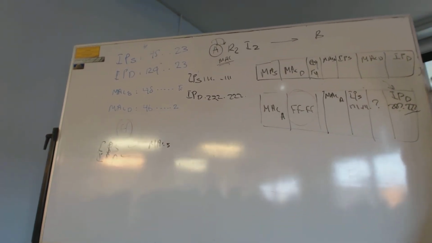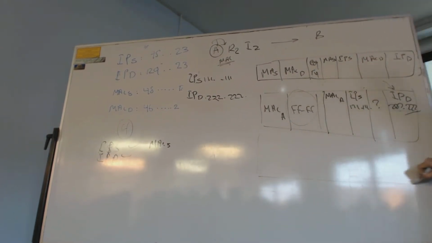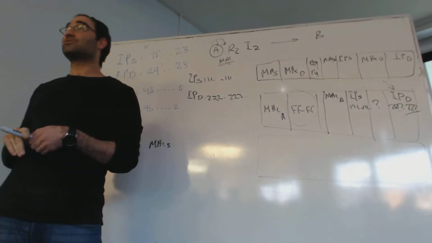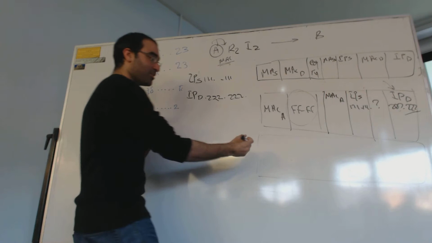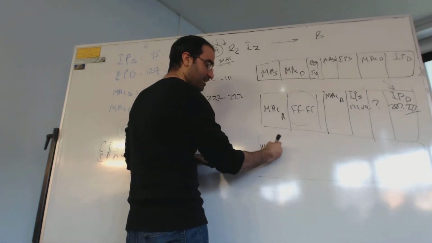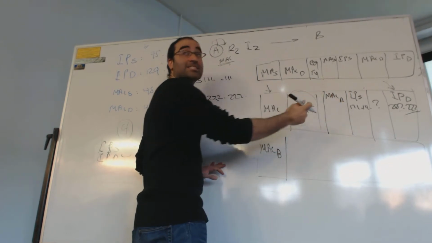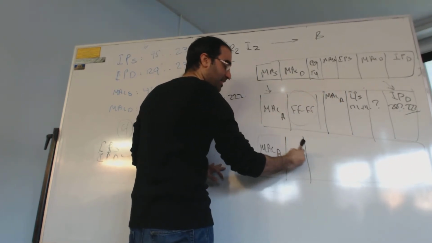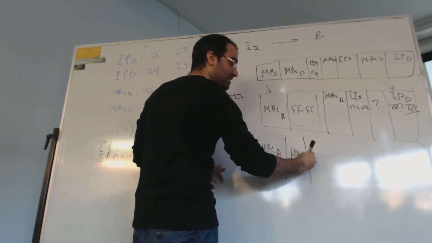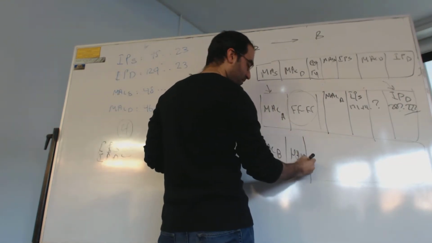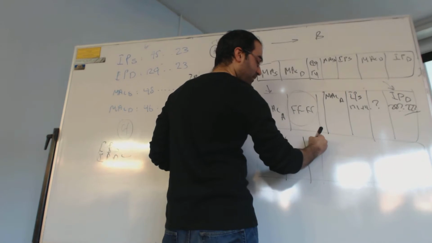So what will be the details of the reply? Now you reply with your MAC source. You know your MAC source. You say your MAC source is MAC B. You've received that message which has MAC A, so the destination now is MAC A, sorry, not D, A. Reply type.